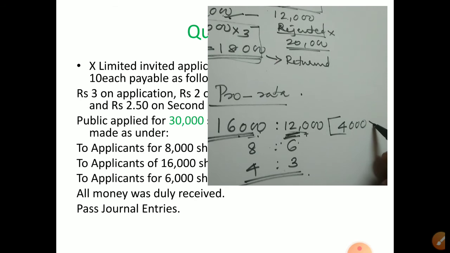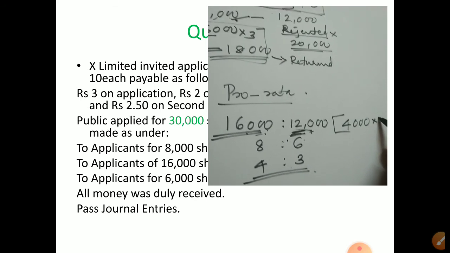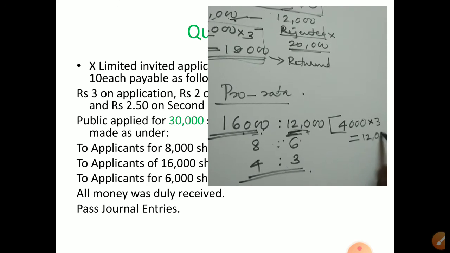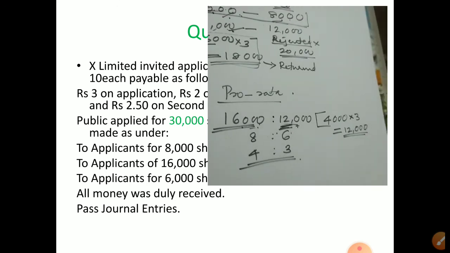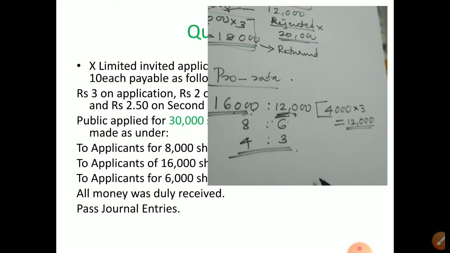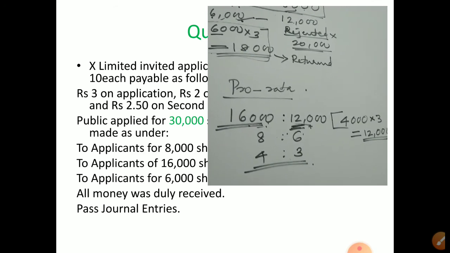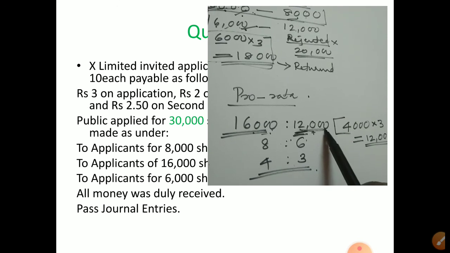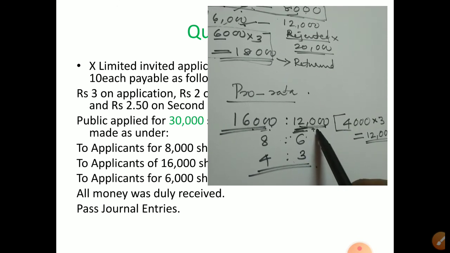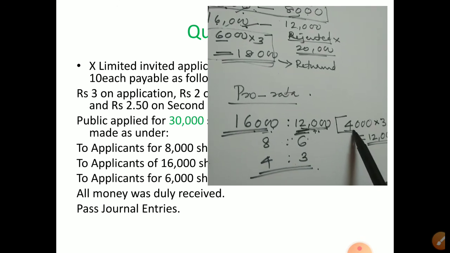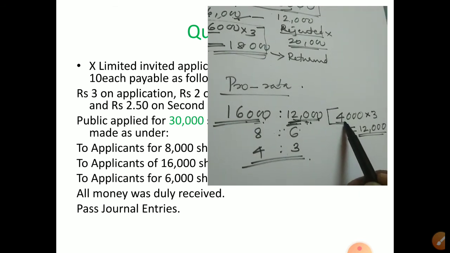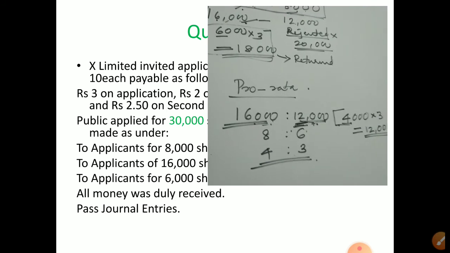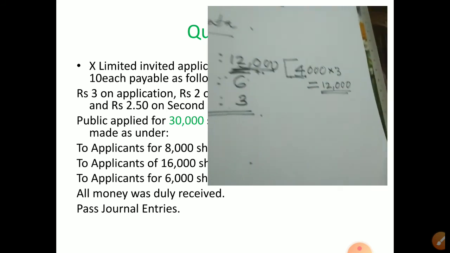So 4,000 into application money, which is 3, is equal to 12,000 excess money. We will put this when allotment becomes due. The company will take application money for only 12,000 shares, because only 12,000 were allotted to them. The remaining 4,000 is excess for those applicants, so we will adjust that in the allotment installment when it becomes due.